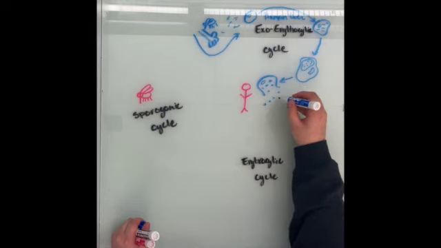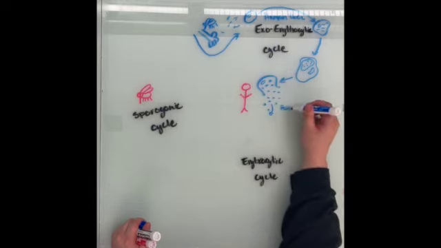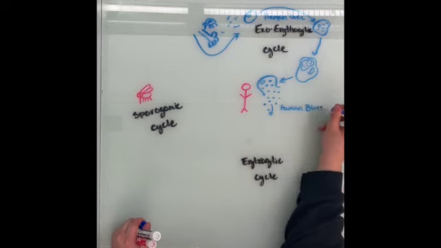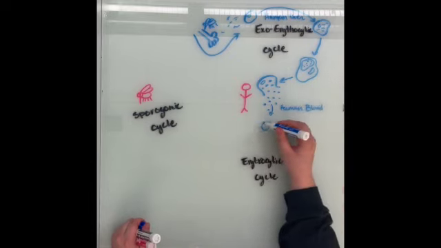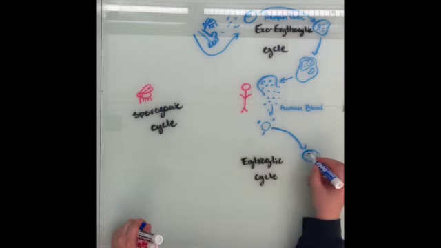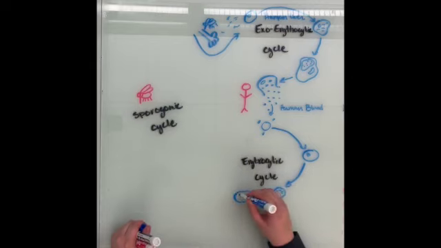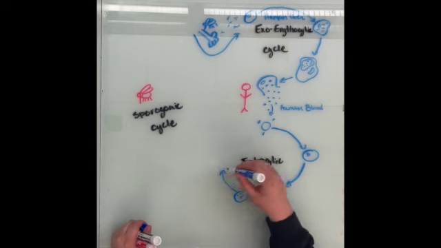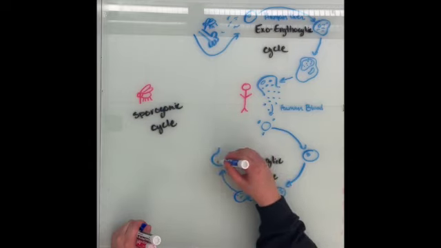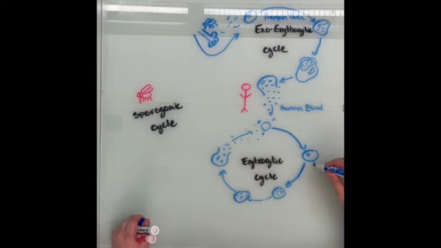After this, we enter the erythrocytic cycle. This can also be known as the human blood cycle. Our merozoites will hang around the erythrocytes, or red blood cells, and will invade and undergo asexual reproduction. They will become trophozoites after infecting and will repeatedly go through the process of maturing into schizonts and then merozoites over and over in a repeating cycle.